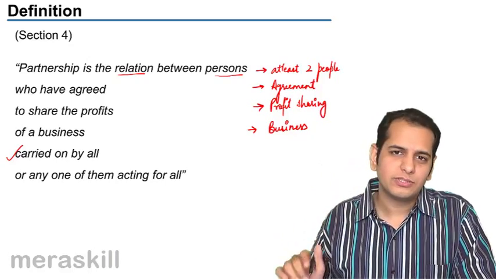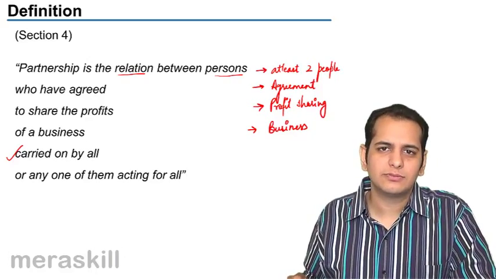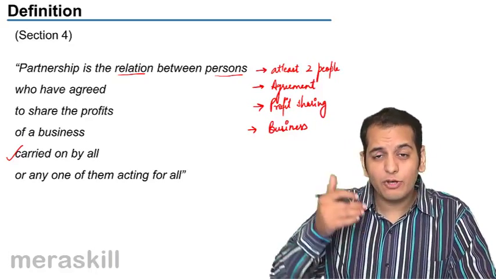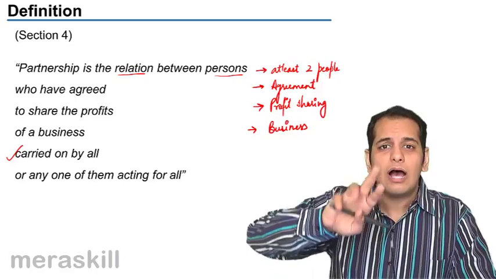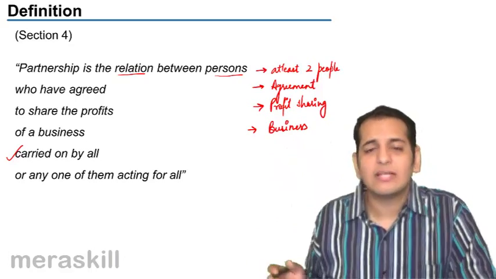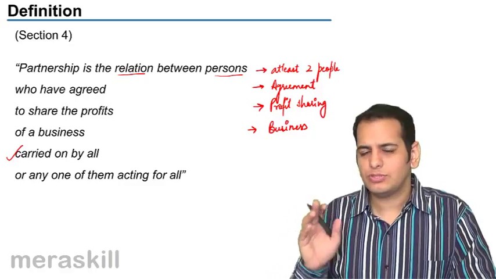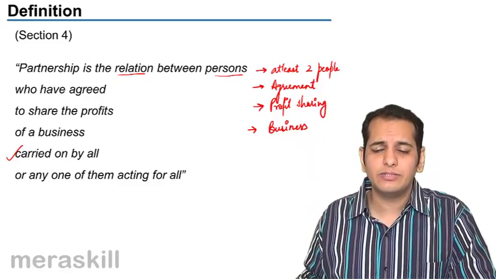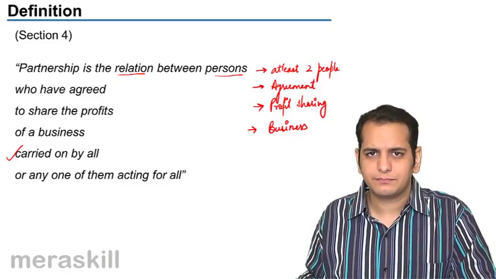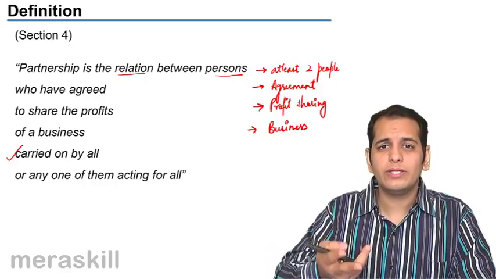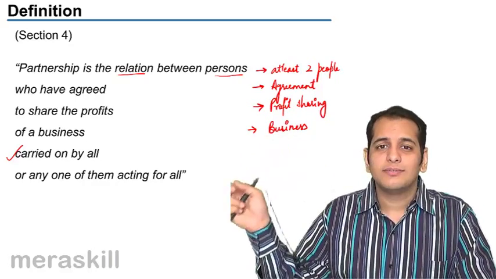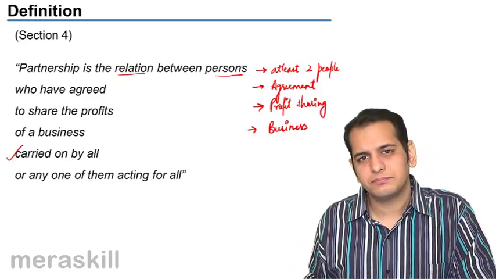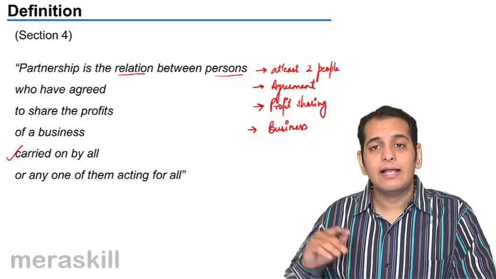Then two persons, two partners, are there in that business who are actively doing the business. So we can say any of them acting for all. So these two are acting for all the three. As simple as that. One person is not at all doing the business. He's not engaged in any activities of the business. He's not conducting it. So the remaining two who are doing it, they are doing it on the third's behalf also. So these two are representing all the three of them. So any of them acting for all.